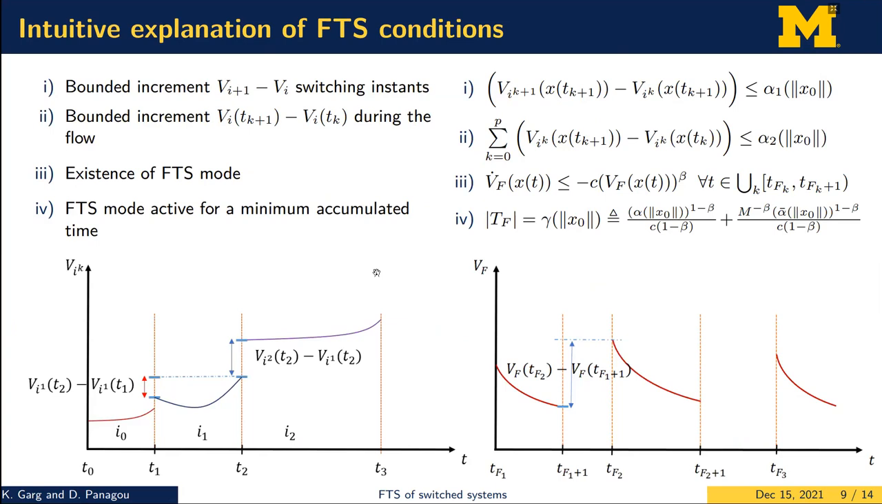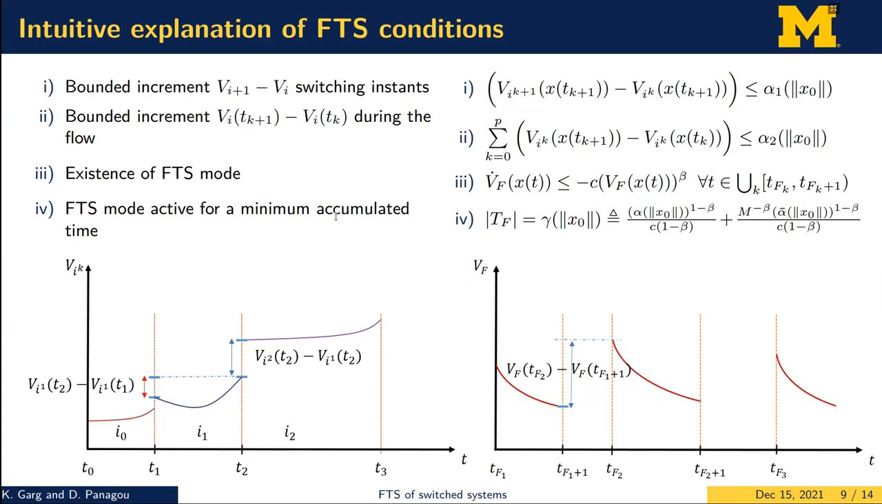In the first condition, we are allowing the consecutive Lyapunov functions at the switching instance to increase as long as their increment is bounded. In the second condition, we are allowing the Lyapunov functions along a particular mode to increase, again, as long as its increment is bounded. So due to condition 2, we allow unstable modes to be present in our switch system. In condition 3, all we require is that there exists one mode which is finite time stable, and its Lyapunov function satisfies the condition given on the right, which is the traditional continuous time finite time stability condition.